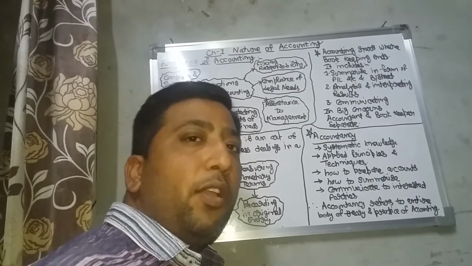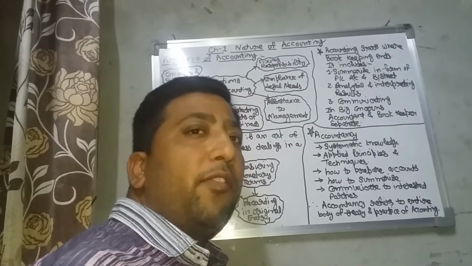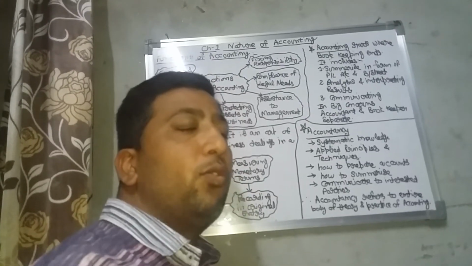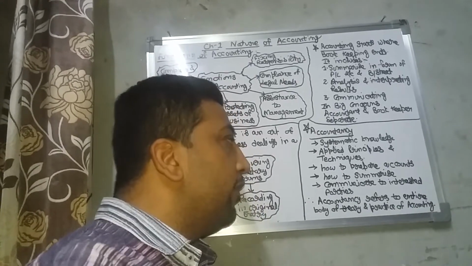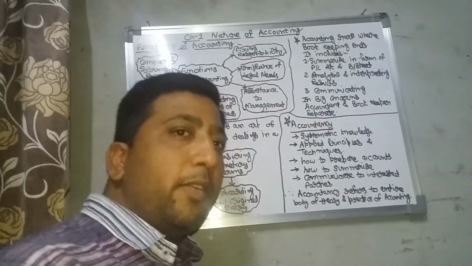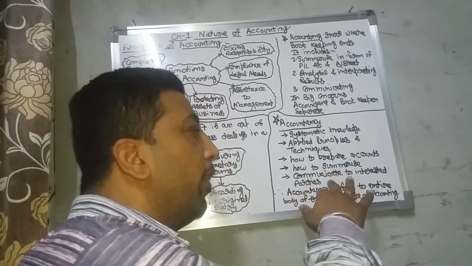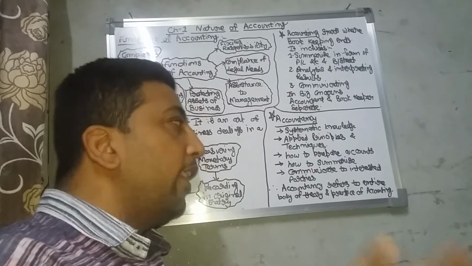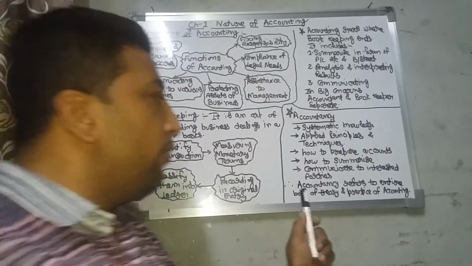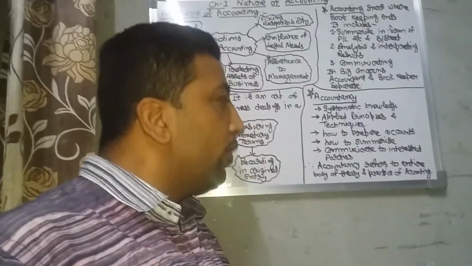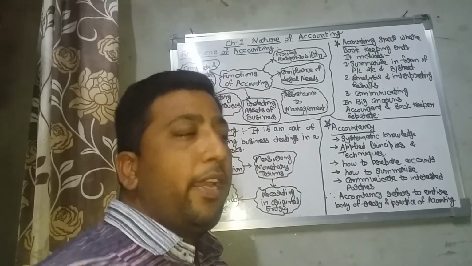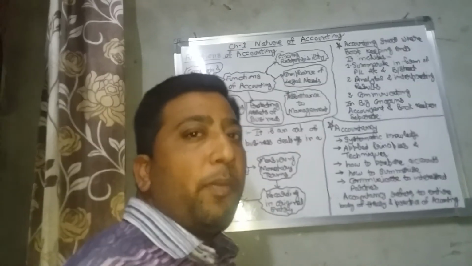Under accountancy, you know how to prepare accounts, how to prepare trading and profit and loss, what the performance of these is, how to summarize, how to put the transactions in different ledger accounts, and communicate to interested parties. The interested parties are external to the business, and we have to communicate this information to them so that they can take an interest in it. So at the end, accountancy refers to the entire body of theory and practice of accounting, meaning entire systematic knowledge, and then you have to apply this knowledge in practical form.